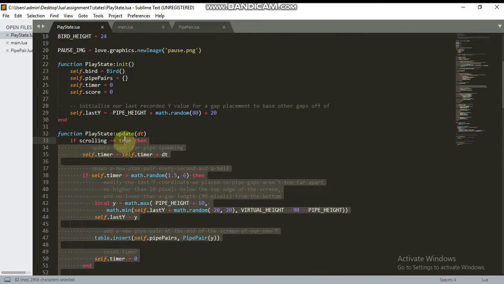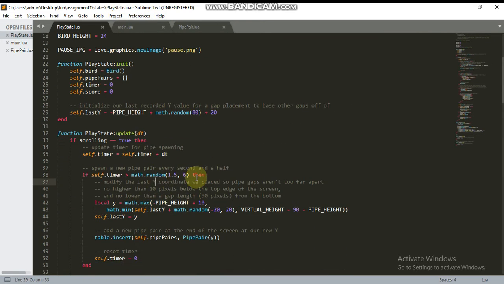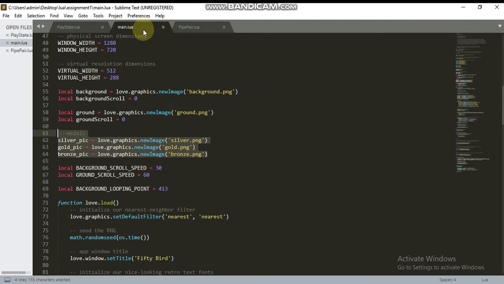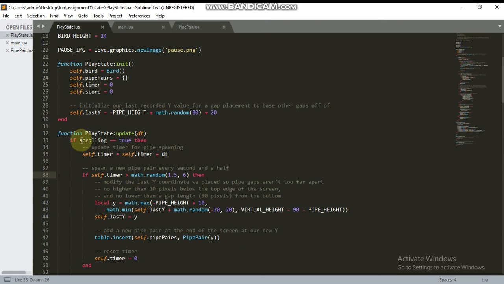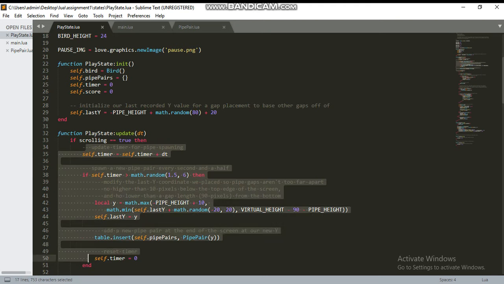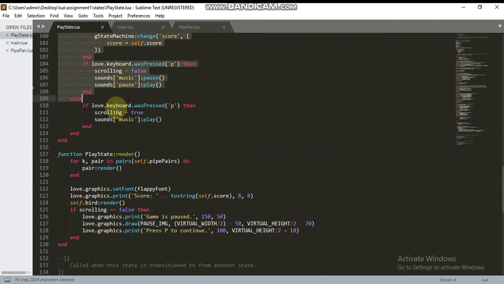Up here, higher. Over here, this is randomizing the distance between two pairs of pipes. And then in main.lua, these are just the medals pictures, and then this is the gap height, which is randomizing the gap height from 80 to 110. It just felt good. Then I'm checking if scrolling is equal to true, and then I'm doing all of this.